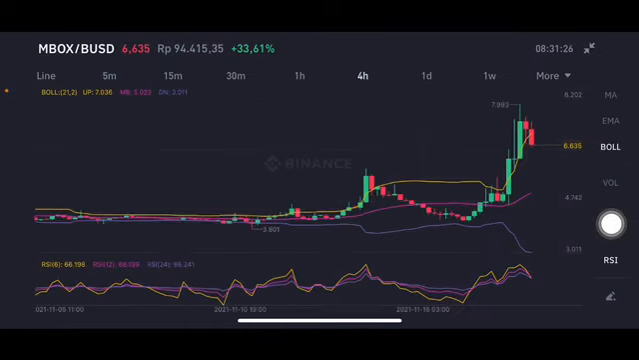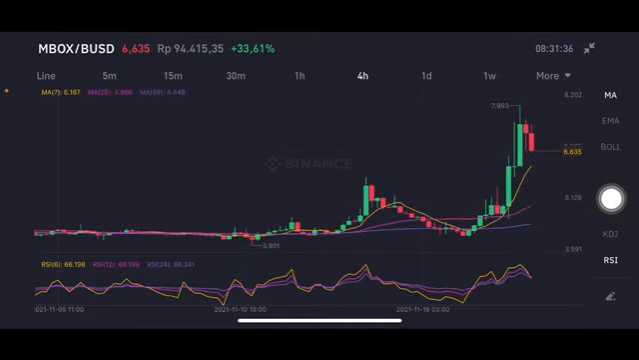For the 4-hour chart, basically it's already having a correction here to close the green bar, and next to close the other green bar here and go to the pink one side here. So for the moving average here, if they break the yellow one, next move is still correction and go until the purple one here, moving average 99.4 until 4.986.